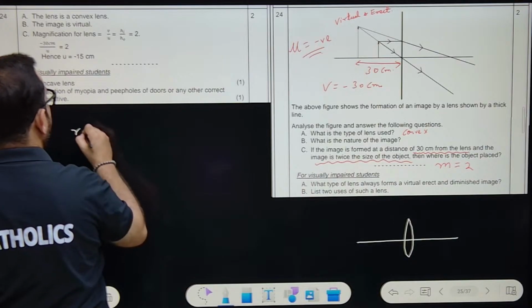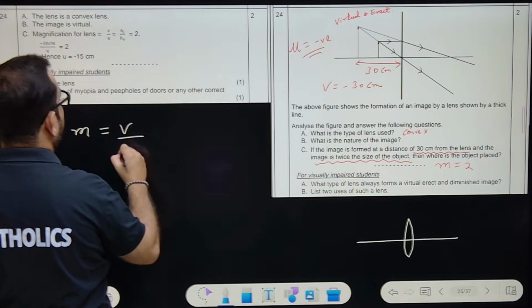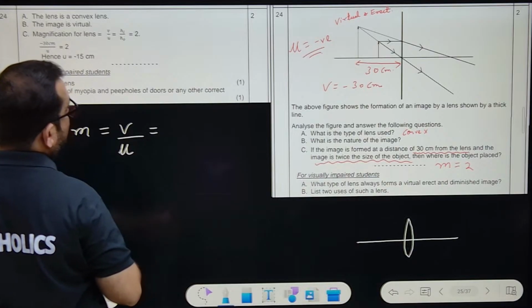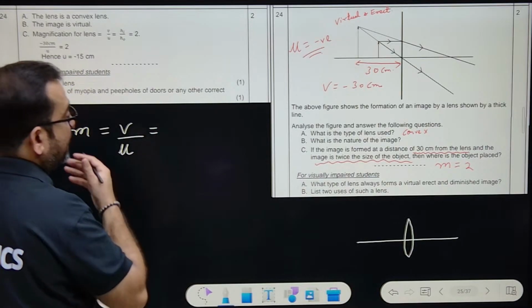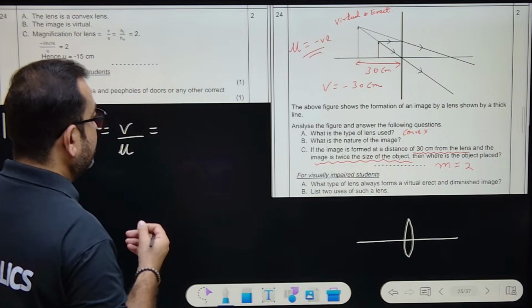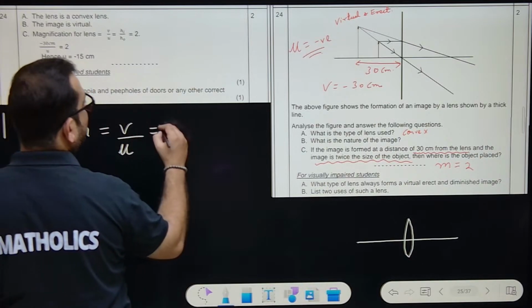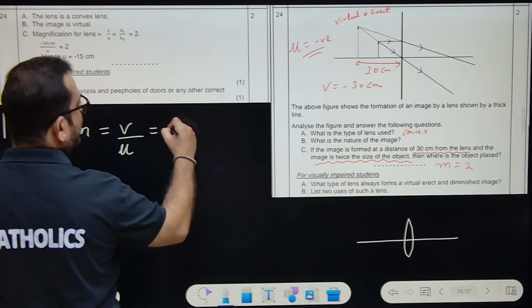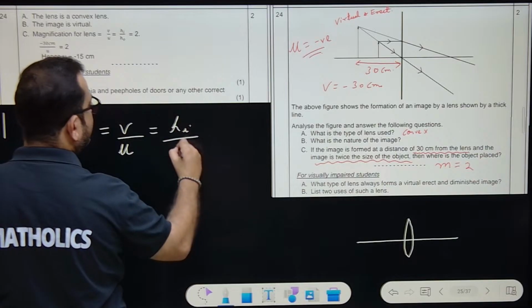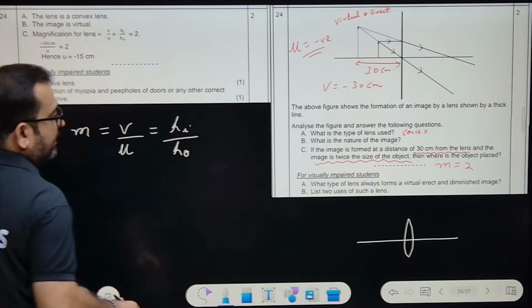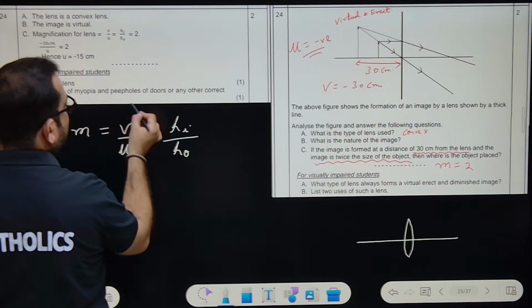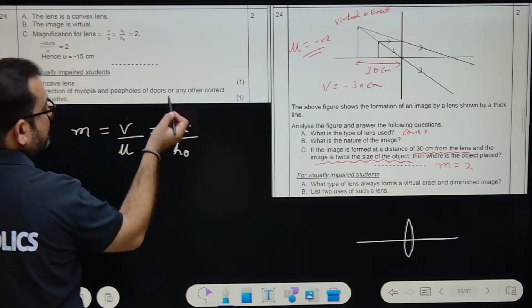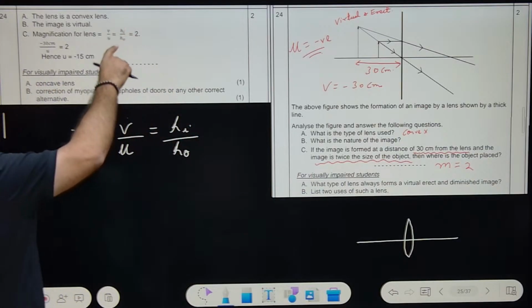Magnification equals V upon U, and that equals height of image upon height of object. Because V is image distance, and it is height of image. In mirror, it is vice versa.